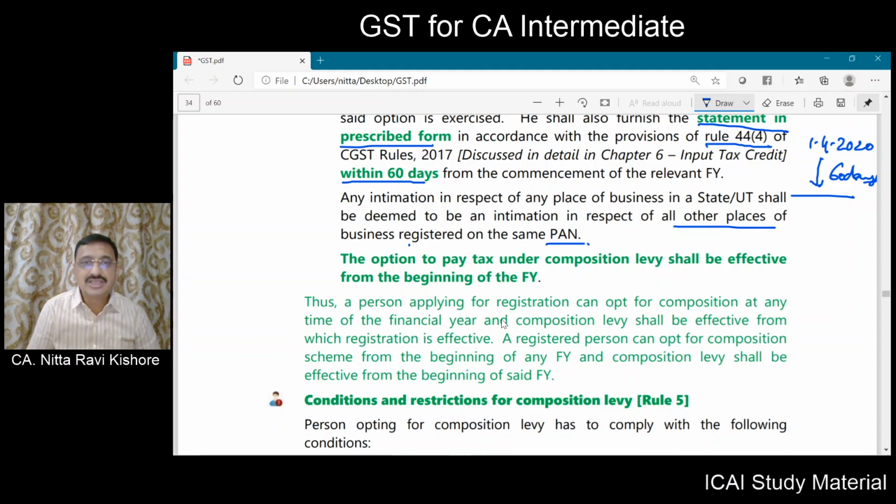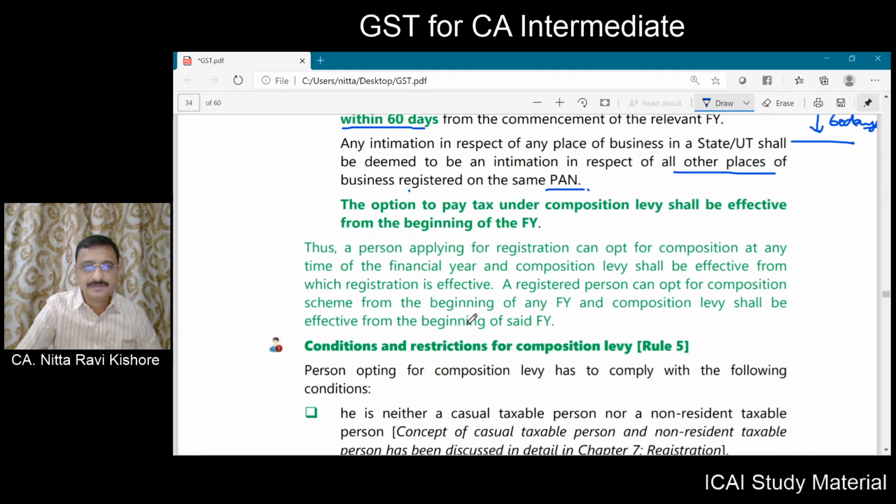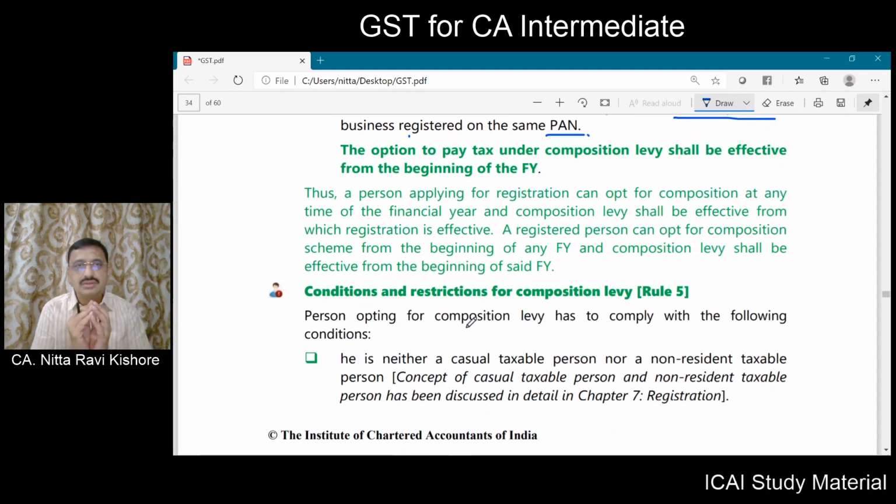Now in the second scenario, from which date will the composition levy be applicable? It will be applicable from the first day of April, or the first day of the beginning of the financial year. Now, moving forward, if you are applying for registration, you can opt for composition scheme at any time during the year, but your composition scheme will start from the date on which your registration becomes effective.